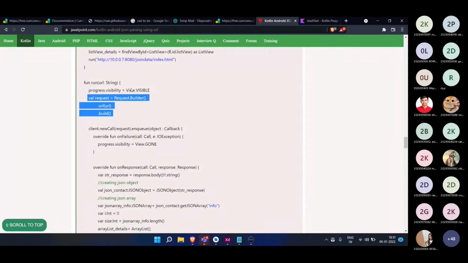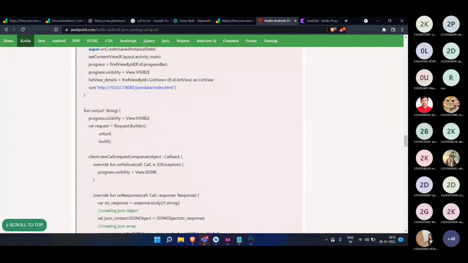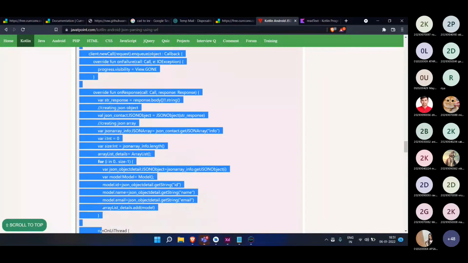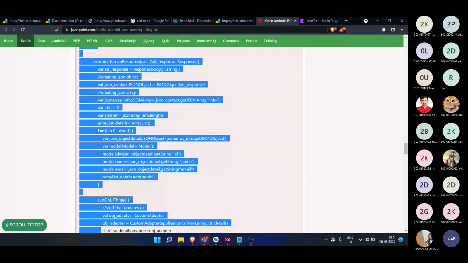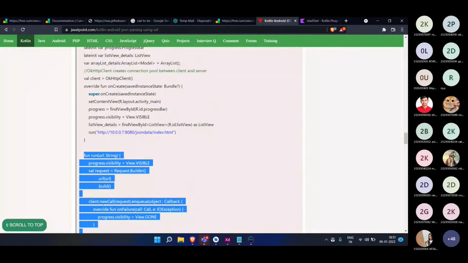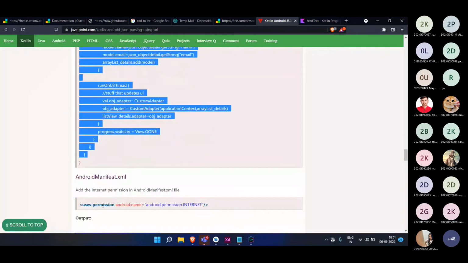Okay, let us try to use this function, and you can go. Let me just copy this function first, and I will explain the further things. Okay, I have copied it.